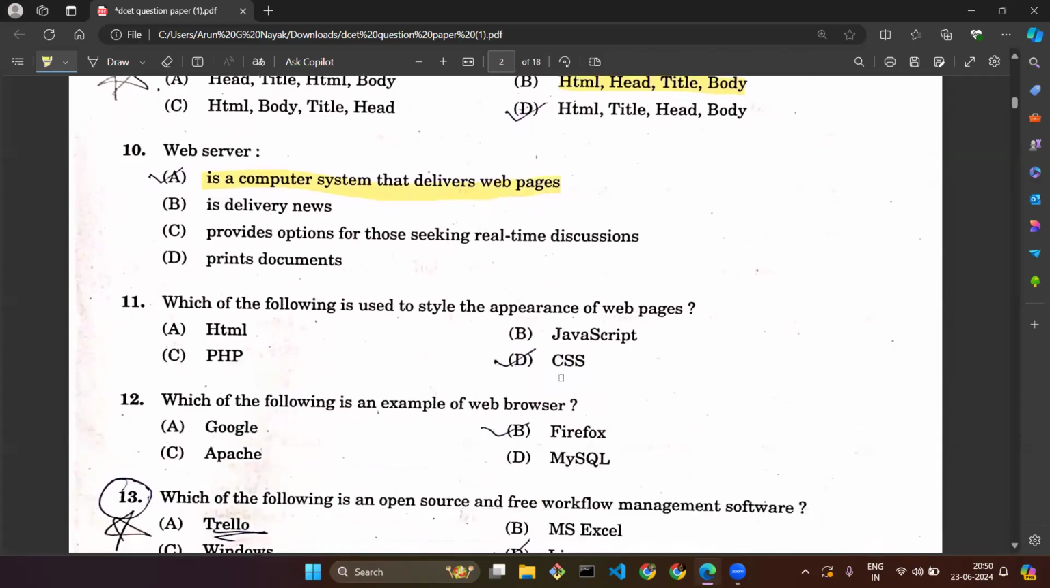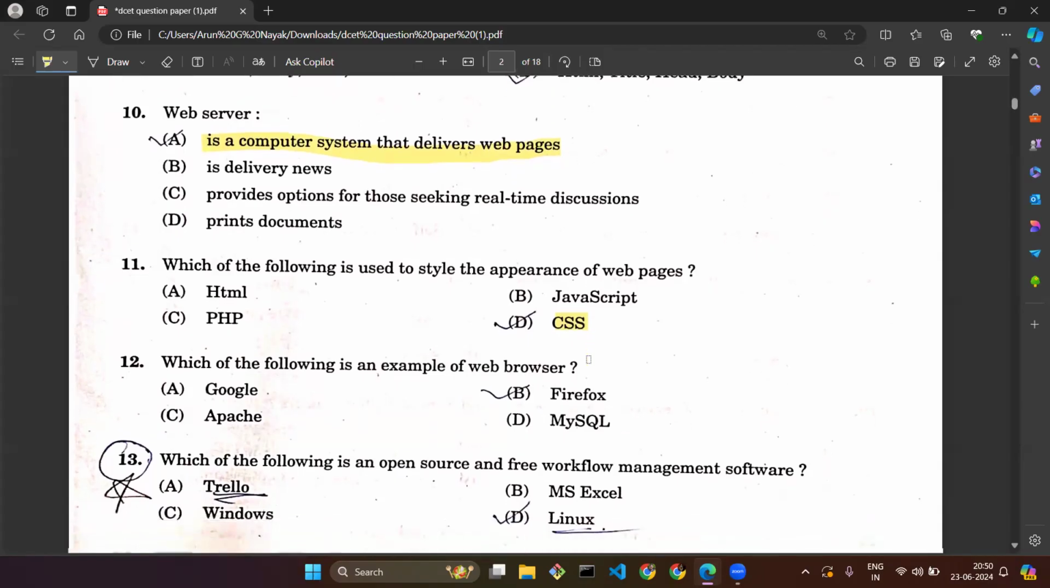Question number 11. Which of the following is used to style the appearance of web pages? If you know the concept of HTML, CSS, JavaScript, you will know that CSS is a style sheet which we always use to style our web pages to have a good design, good UI for our web pages. So the correct option is option D, CSS.